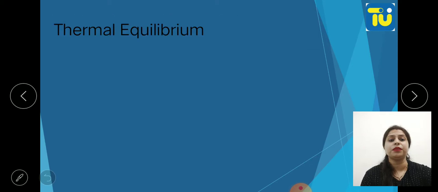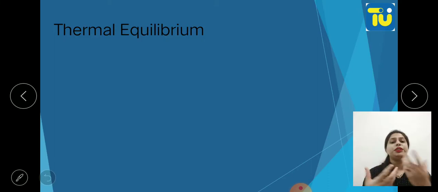So now let's come to the topic thermal equilibrium. What is thermal equilibrium? People usually say when there is no exchange of heat between the system and the surrounding, or between two systems, at that time the system will be at its thermal equilibrium. But what is thermal equilibrium? That we are going to study.